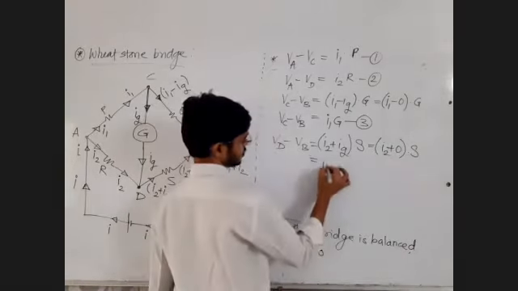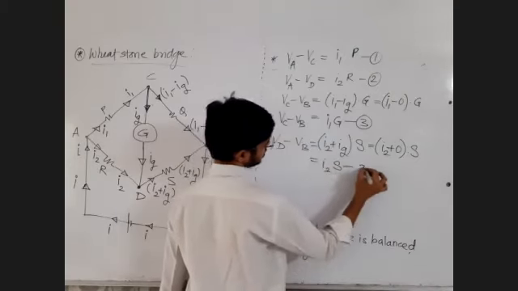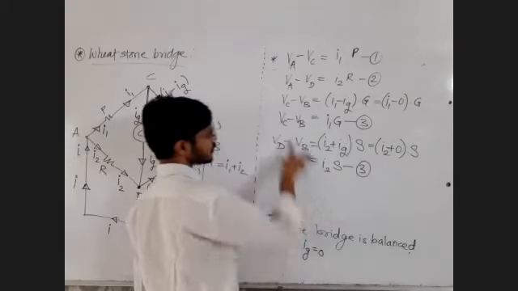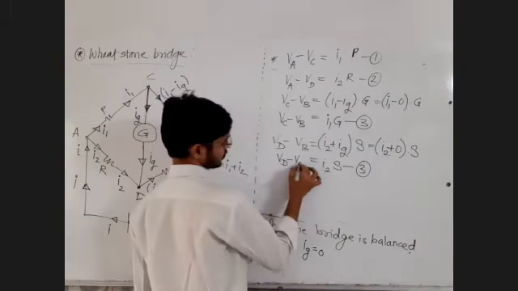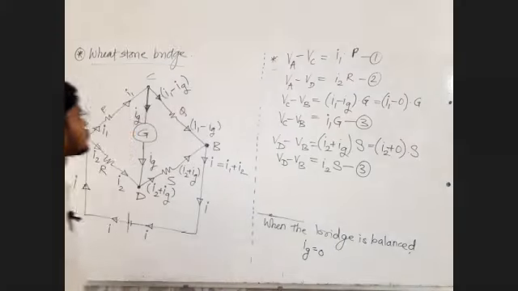So I2 into S. Call this equation 4. This is VD minus VB.